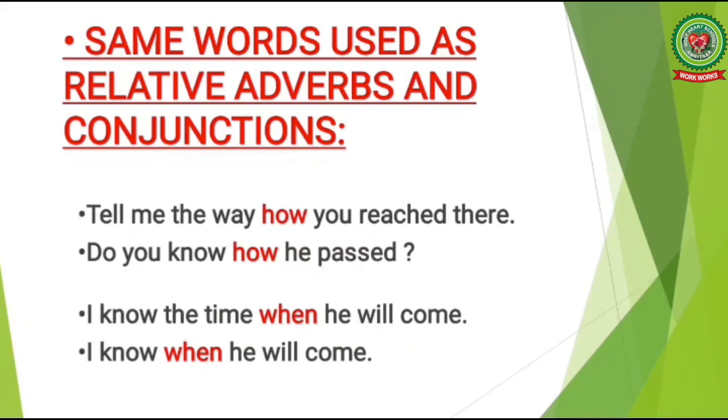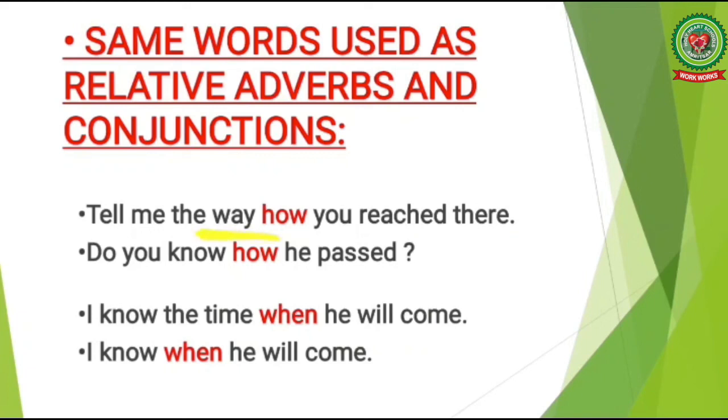Let's take up these examples. Tell me the way how you reached there. Do you know how he passed? Here in both the sentences, we have used the word how. In the first sentence, tell me the way how you reached there, the word how refers back to its antecedent, that is way.